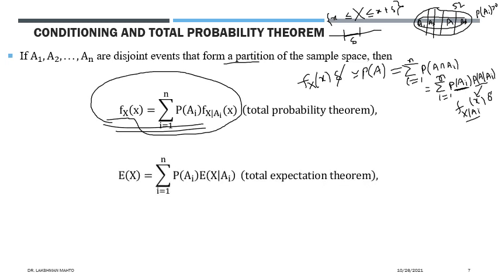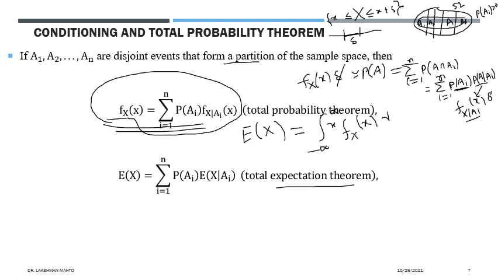Now we will generalize further to talk about the total expectation law. Again, it is generalized from the total probability theorem. I will discuss the derivation in a similar fashion. How do we define the expectation of x? Remember that we are dealing with a continuous random variable, so the expectation is defined in terms of an integral: we integrate the product of x and the density function from minus infinity to infinity. This is the definition of expectation.